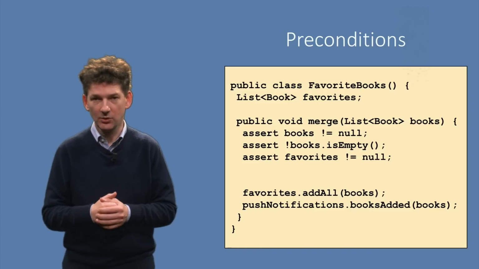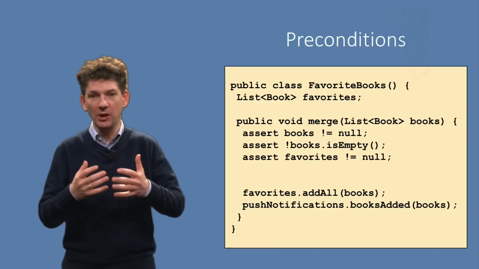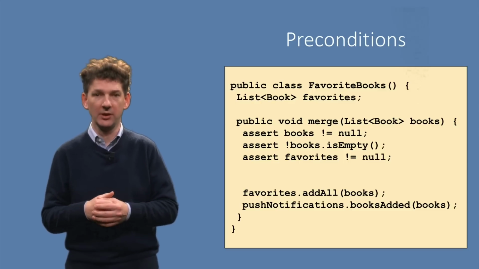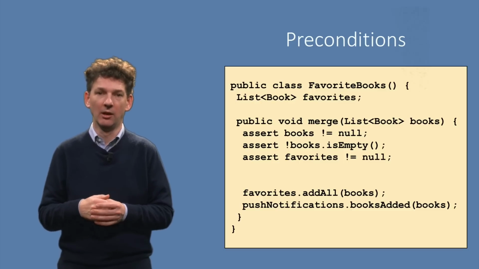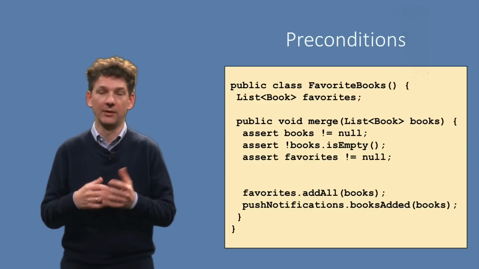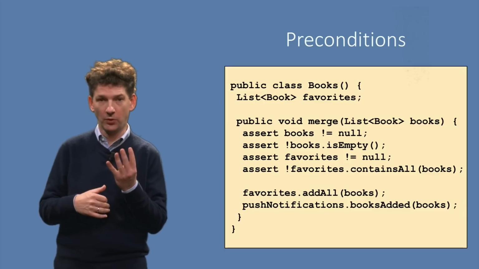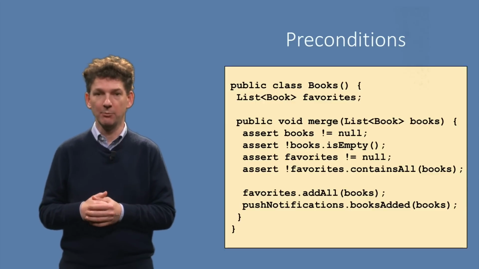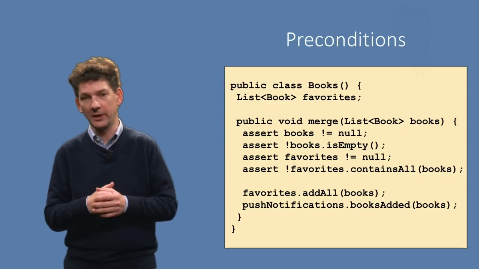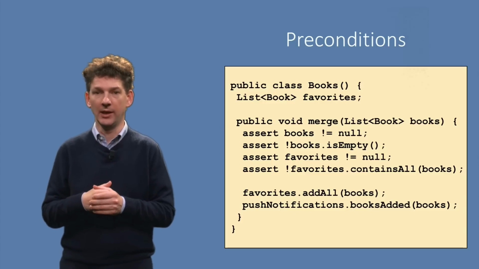Last but not least, we want the books to be merged to be new. We only want to send out notifications for books not yet part of your favorites. Let's also add this as an assertion. This gives us a total of 4 preconditions. If they are met, the method can do its work. It can add the new books to the favorites and notify interested parties.